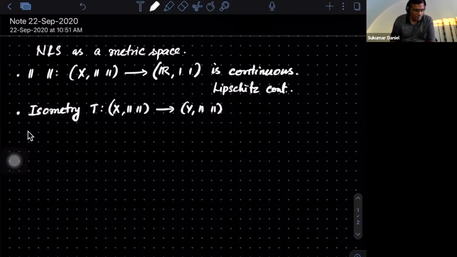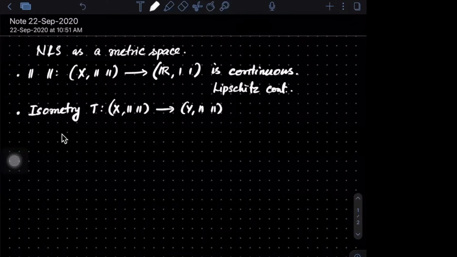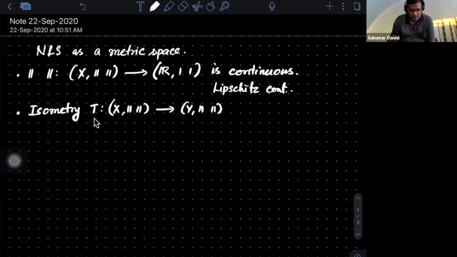Arvind? What do you think is the definition of isometry? I thought maybe the norm of vectors might be the same, but I'm not sure. We can't guarantee a vector in X is in Y, but there is a map which is going.